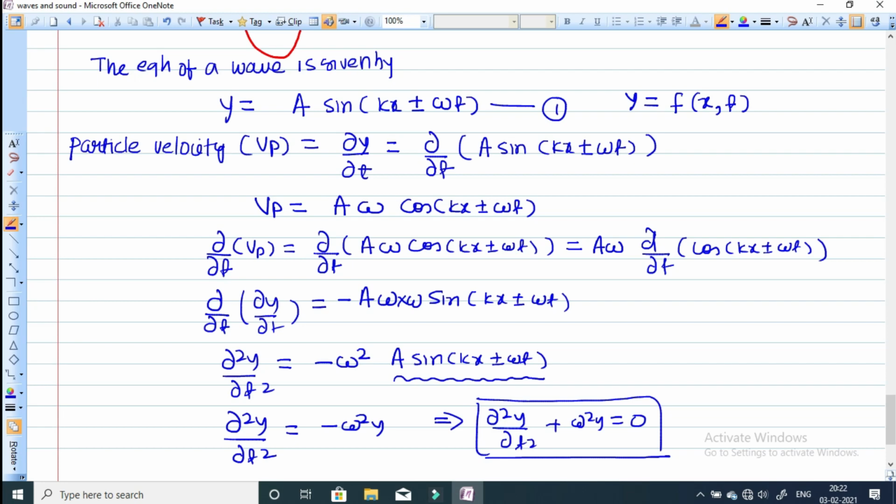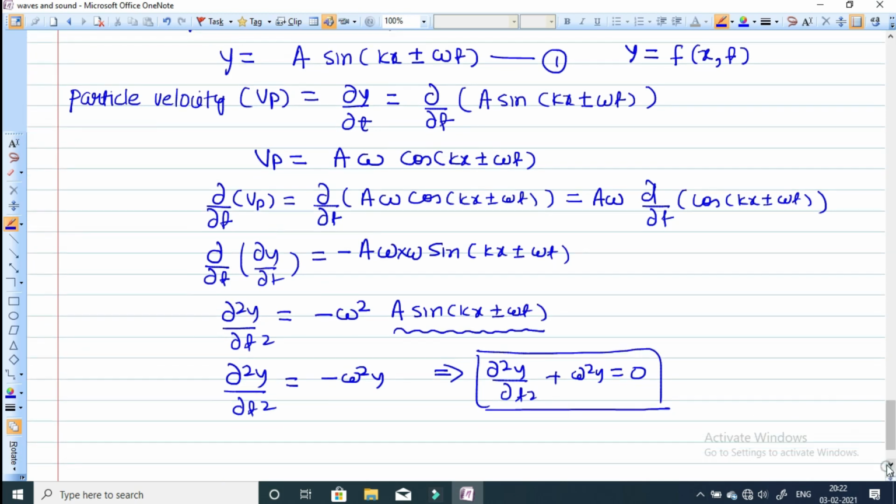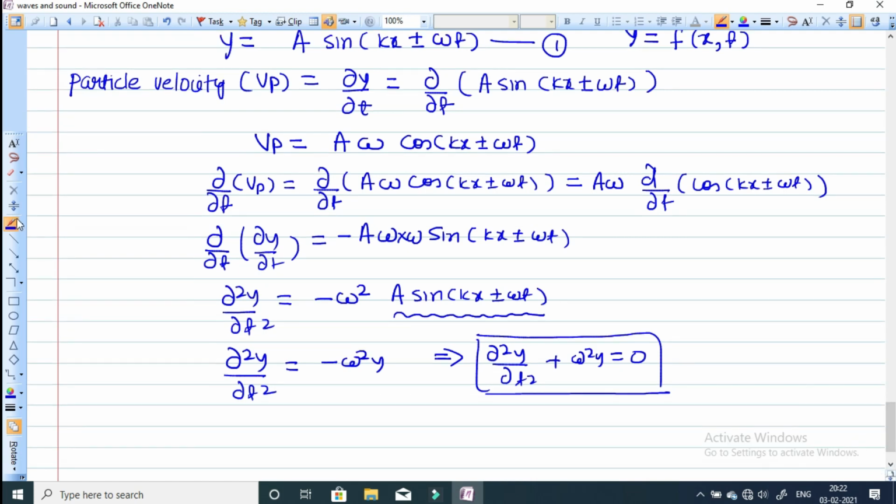Basically, particle velocity we have calculated. Now wave velocity also we can calculate; there is no big issue here. This represents the equation of SHM, and it signifies that the particles, when they are oscillating and producing the wave, are basically doing SHM. So this is the differential equation of SHM.